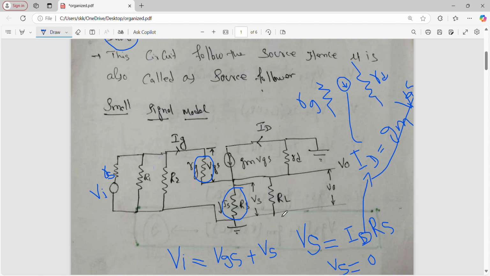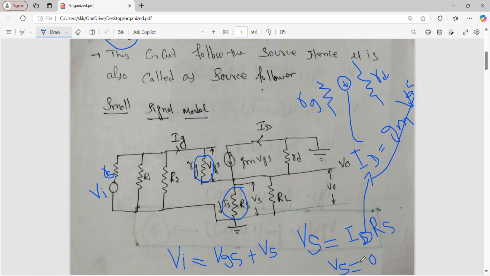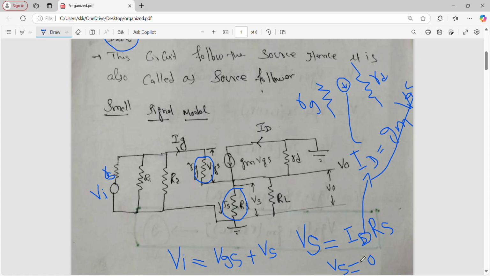That's all. Vi is equal to VGS plus VS. VS is equal to IS into RS. IS is approximately equal to ID. So ID into RS. Then VS is equal to Vo, since parallel voltage is constant, no? This ID is equal to gm into VGS. Then after that, VS is equal to Vo. Please check whether you understand.